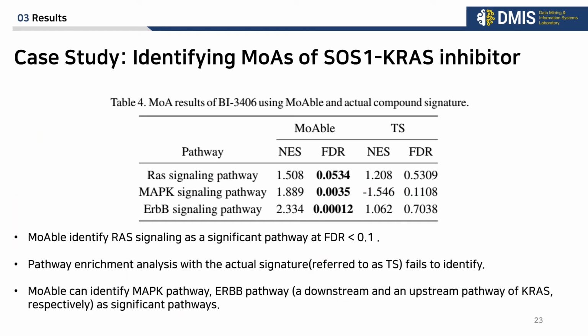Here's the result. MOA identifies RAS signaling pathway as a significant one with very low FDR, and pathway enrichment analysis with the actual signature fails to identify it. Also, MOA can identify MAPK pathway and ErbB pathway as significant ones. Interestingly, both pathways are downstream or upstream pathways of KRAS.